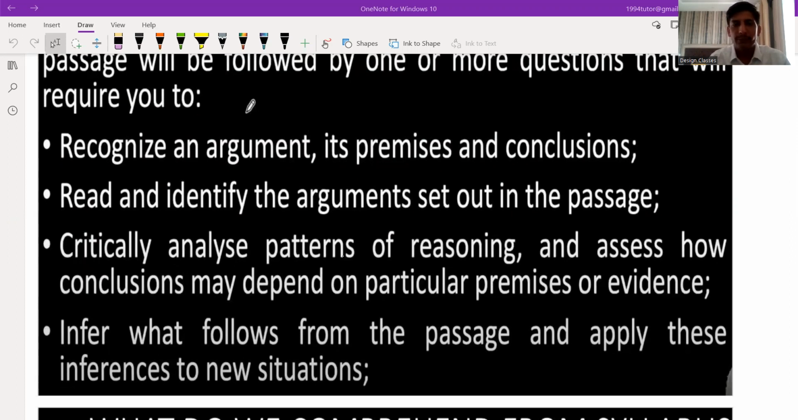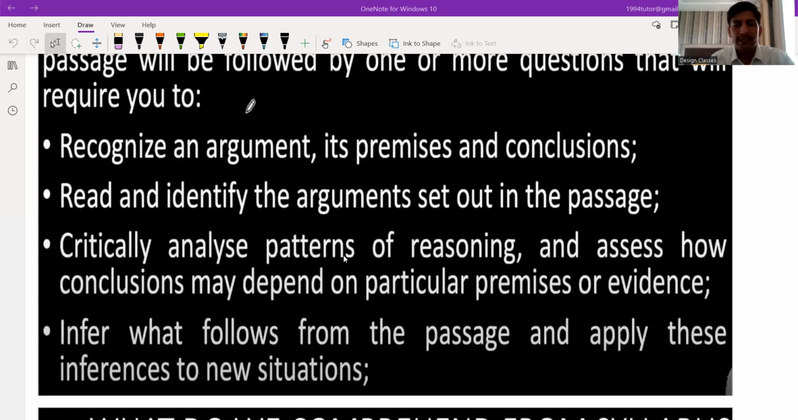Then there are premises and conclusions. So what are premises? Premises are basically facts, a fact which leads to the conclusion. And what is a conclusion? These terms we are going to discuss in today's class. I'm just giving you a brief idea of what will be in today's class.